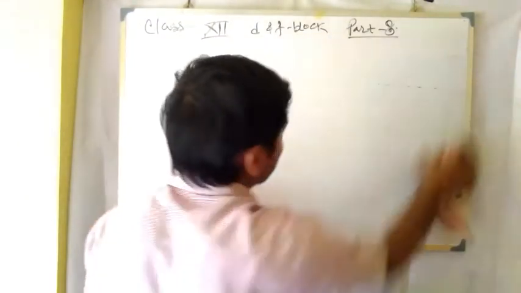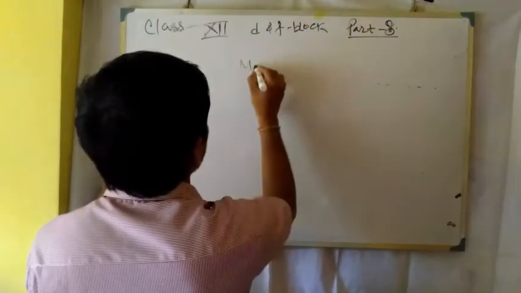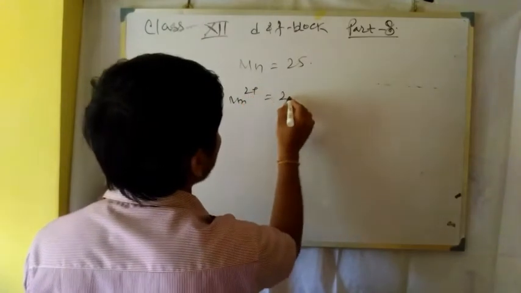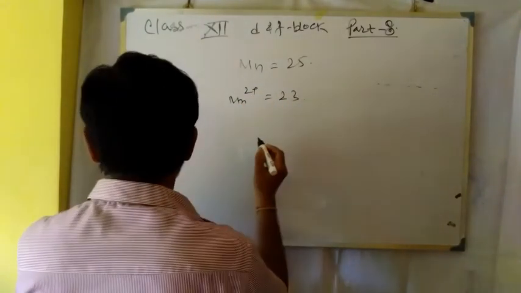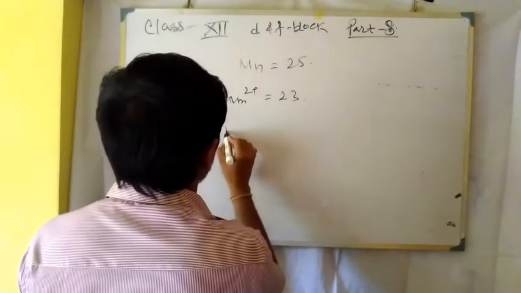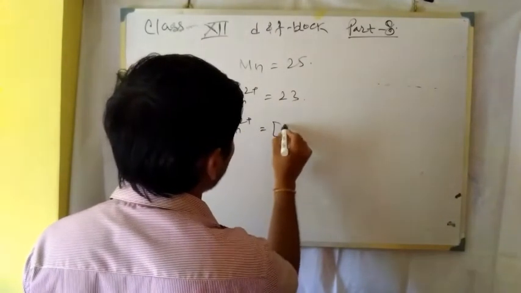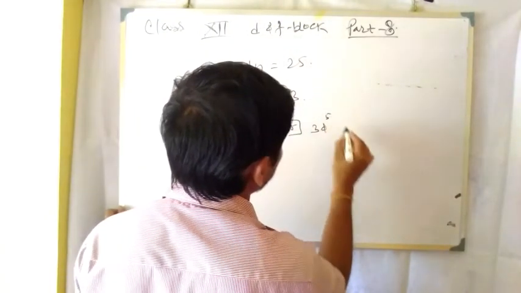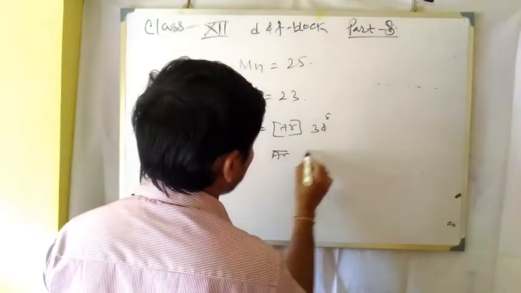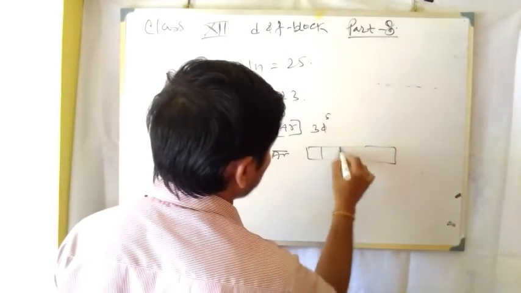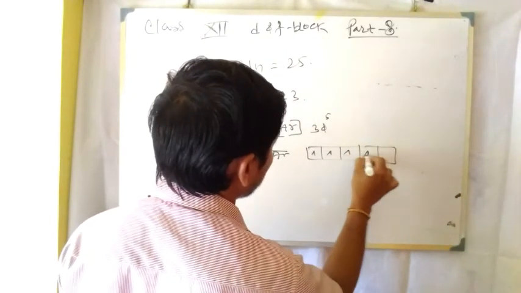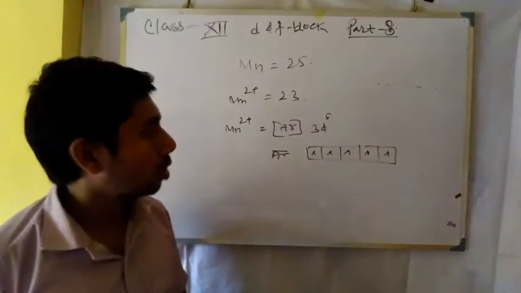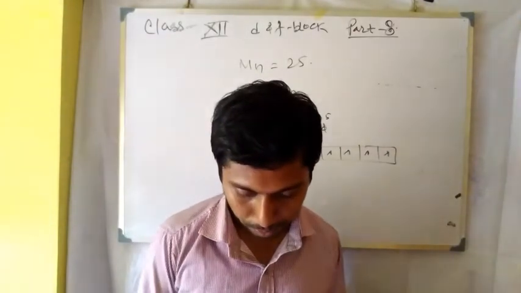First of all, the atomic number of Mn is 25, so Mn2 plus has 23 electrons. The configuration of Mn2 plus is argon 3d5. This is the electronic configuration of manganese 2 plus.